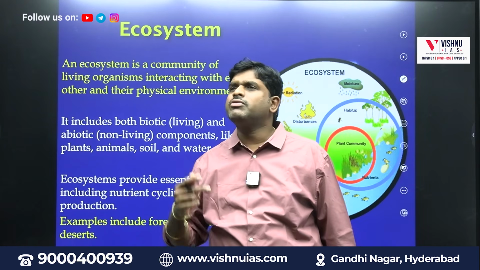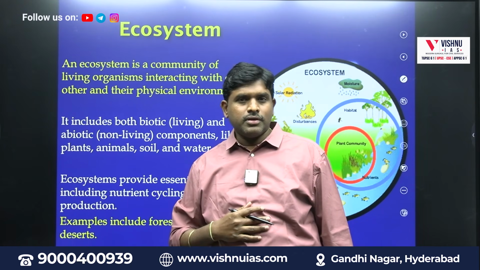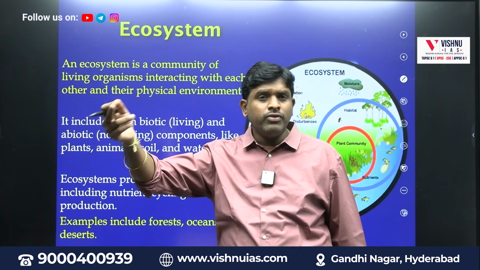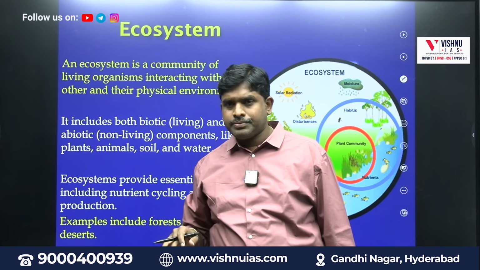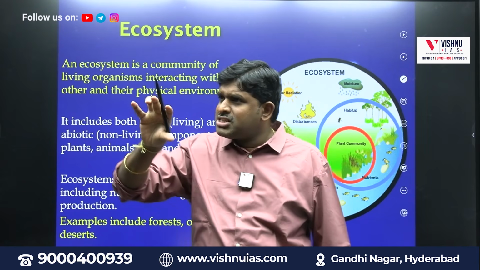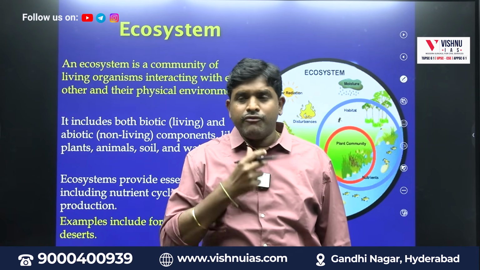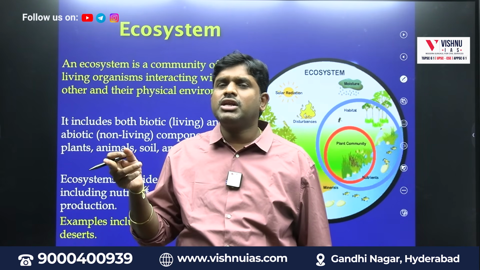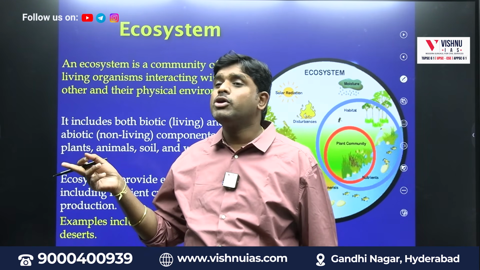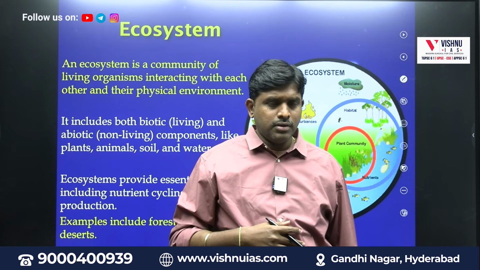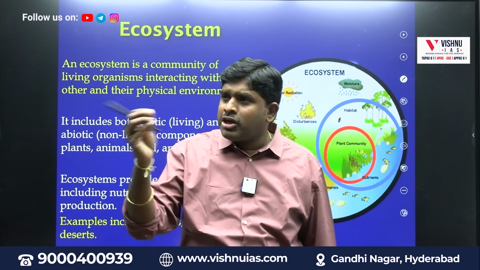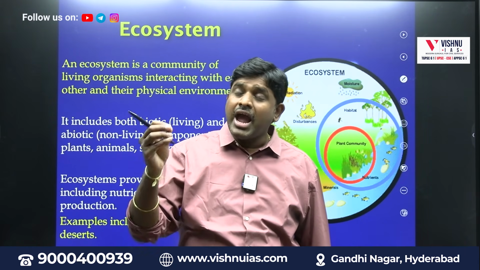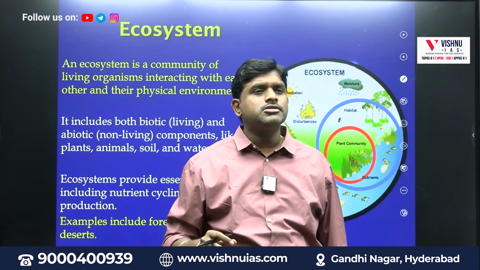Fish will interact with fish. Fish will not interact with an elephant. Elephant will interact with elephant, or with a tiger, or with a wolf, but an elephant will not interact with fish. So an ecosystem is specific. Whenever we use the word ecosystem, it is specific. The UPSC ecosystem will be different, the Staff Selection Commission ecosystem will be different, the banking exam ecosystem will be different. So in ecosystems there will be living organisms, each interacting with other living organisms and with the surrounding environment. That is called an ecosystem.